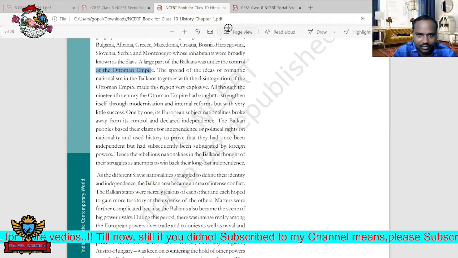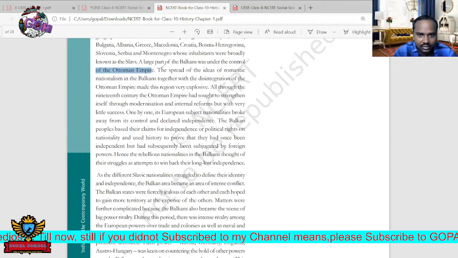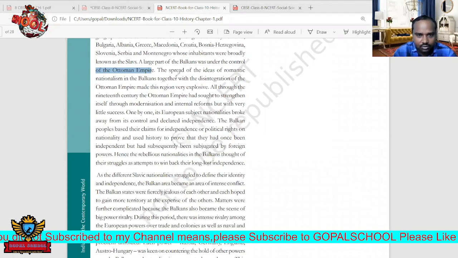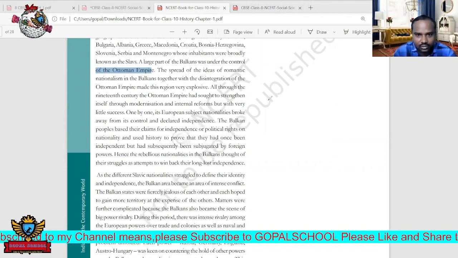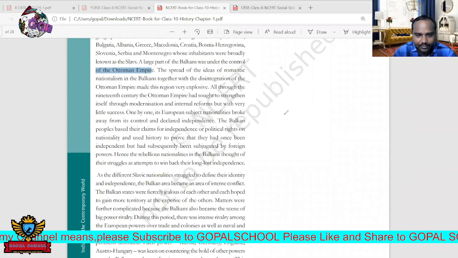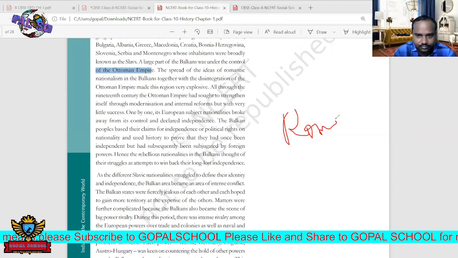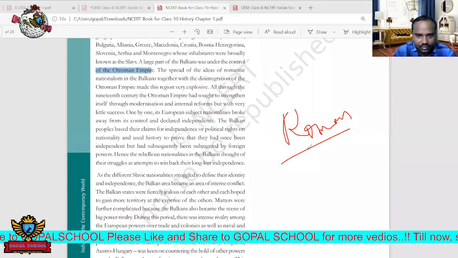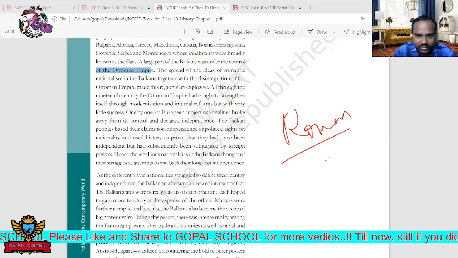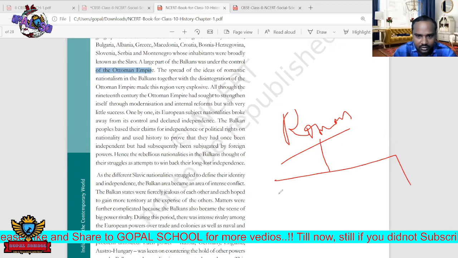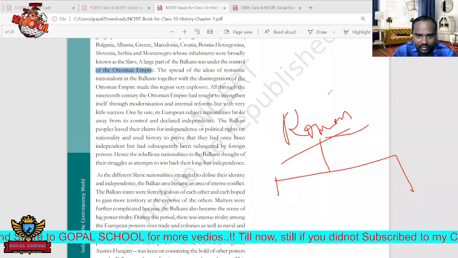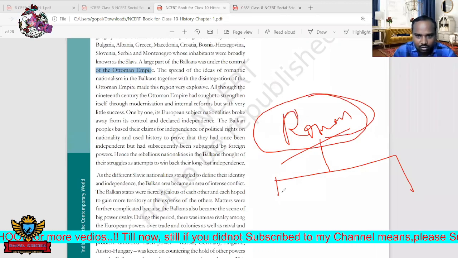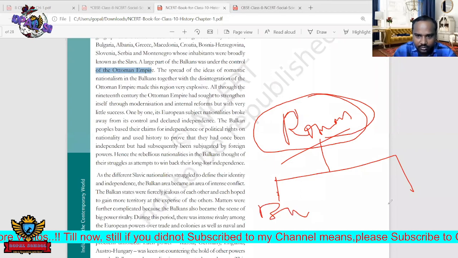That is the Ottoman Empire. Which country does the Ottoman Empire mainly belong to? Italy, sir? I said at the start, not Italy. The Roman Empire is Italy. The Roman Empire was divided into two empires, because a division came among the Romans: the Byzantine Empire and the Ottoman Empire.